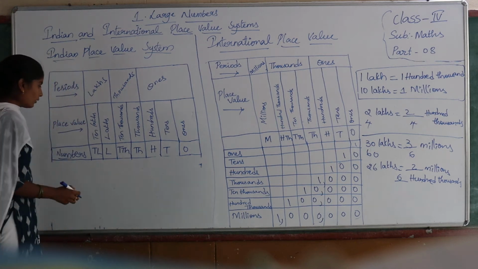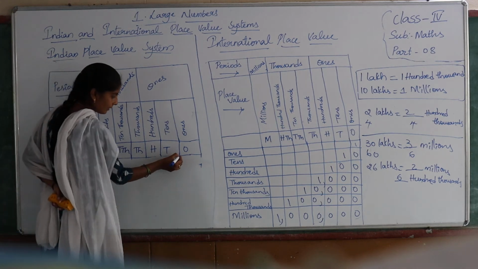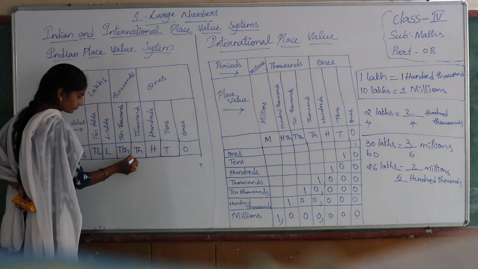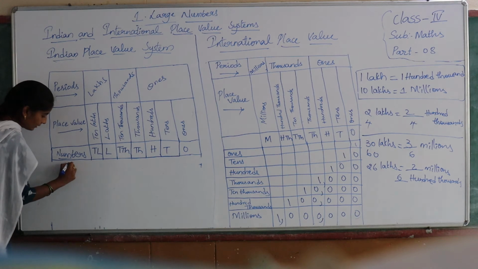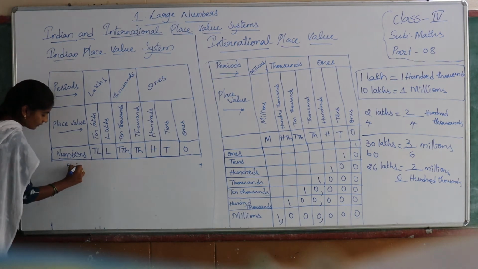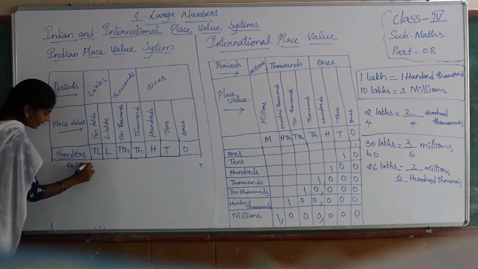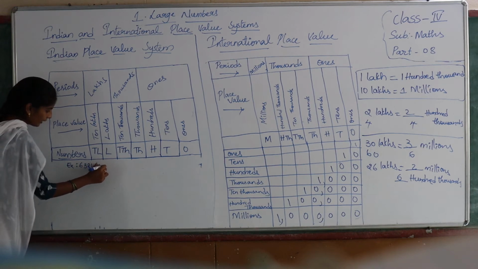See, now let us consider one 6-digit number example. 638,465.